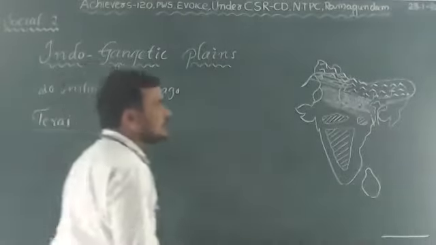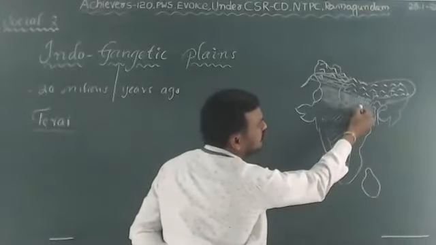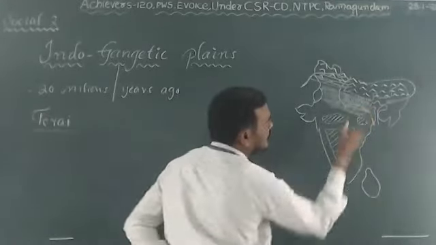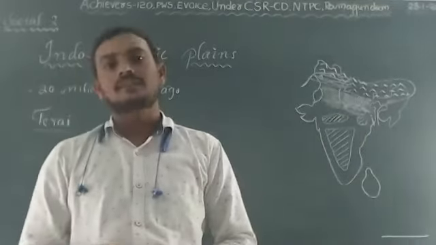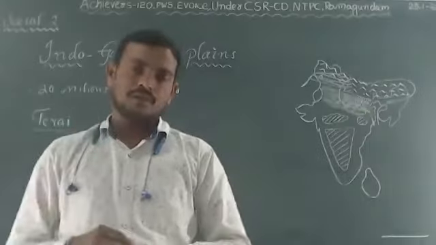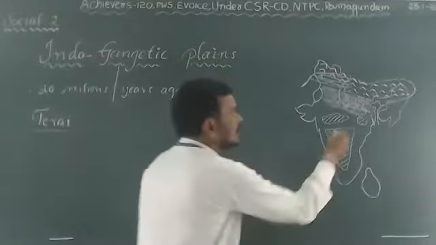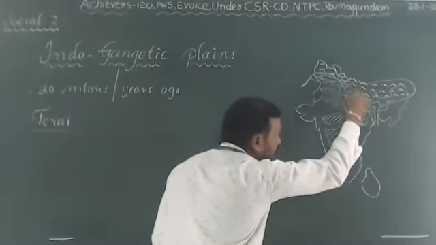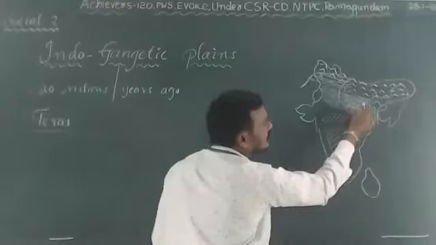So where is Terai situated? Let us see the Terai zone, which lies south of Babar. As I told you, Babar is a pebble zone, porous in nature. The rivers and streams flow under the Babar zone and reappear south of it.